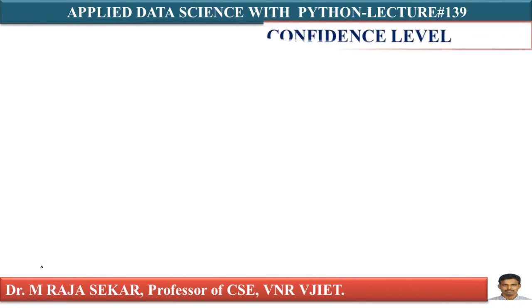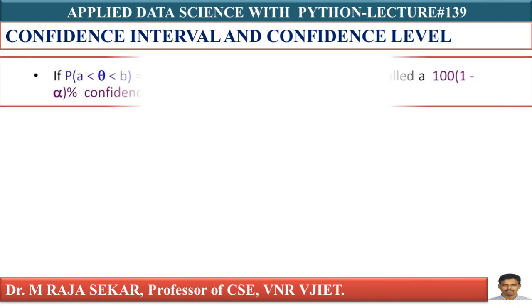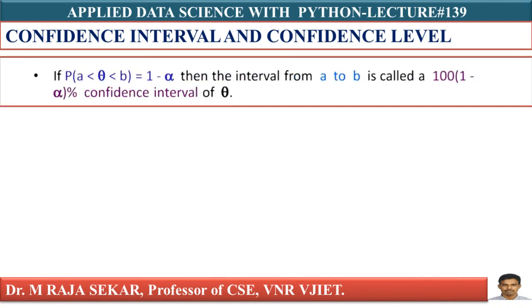In this lecture, we will try to understand confidence interval and confidence level. I am continuing my previous lecture on confidence interval. Confidence interval measures the degree of uncertainty in a sample method.